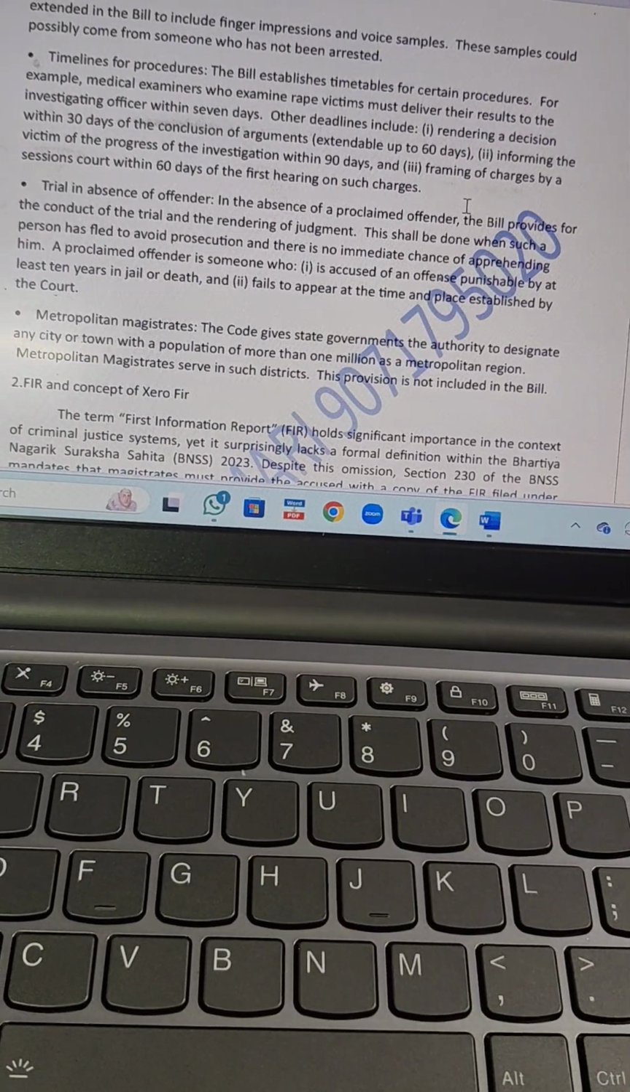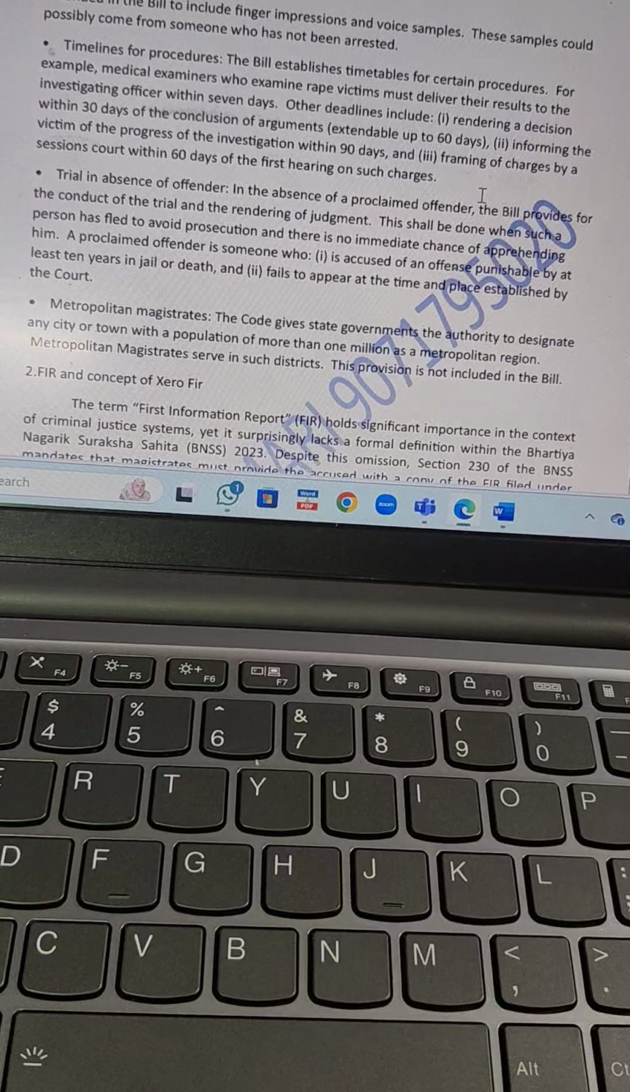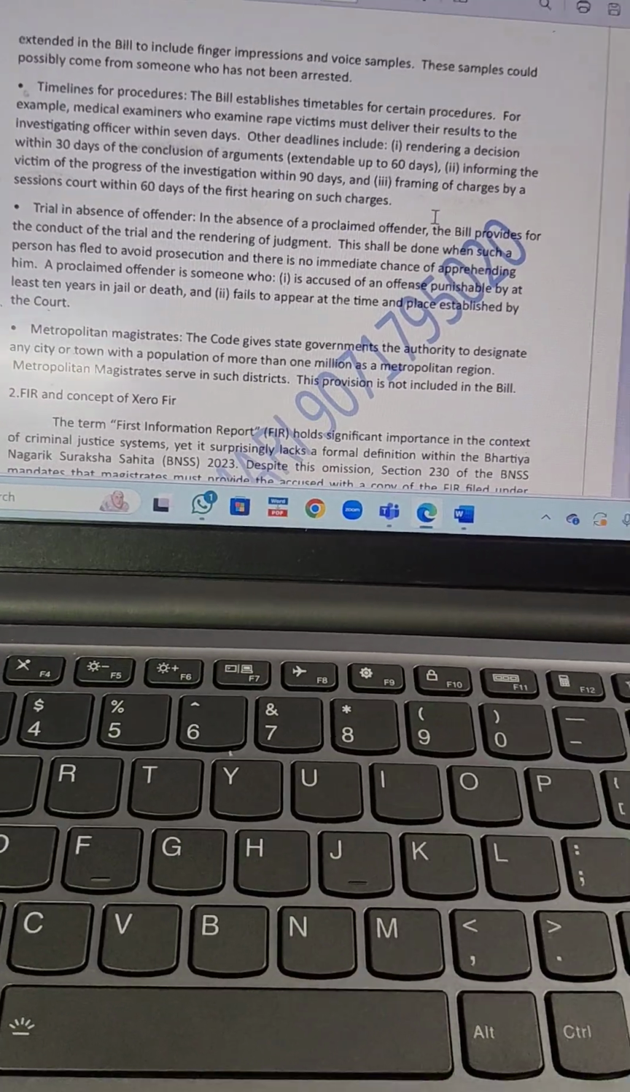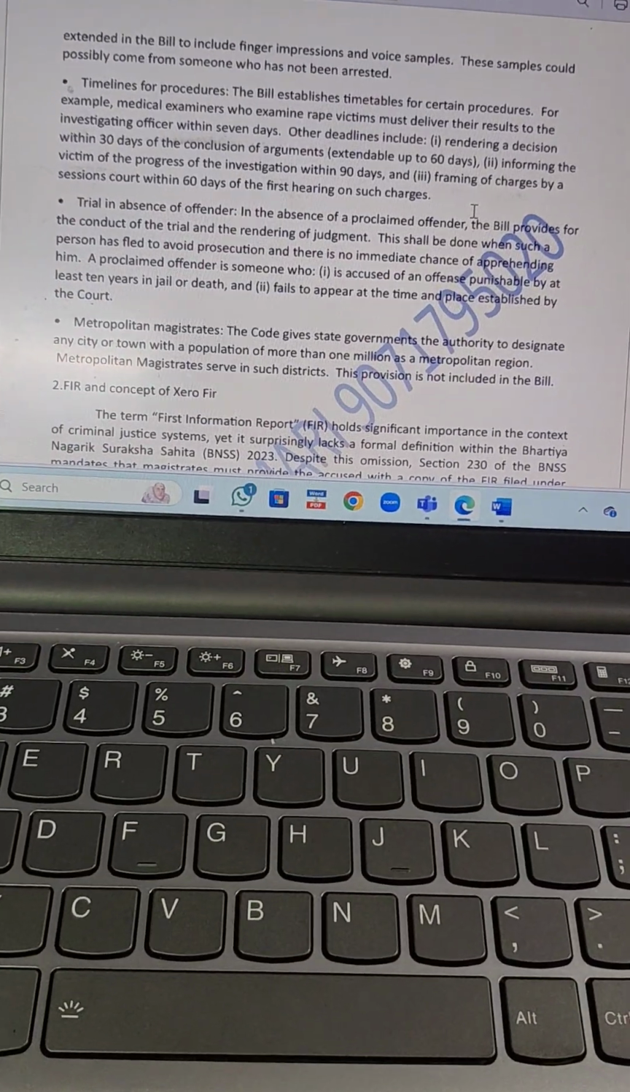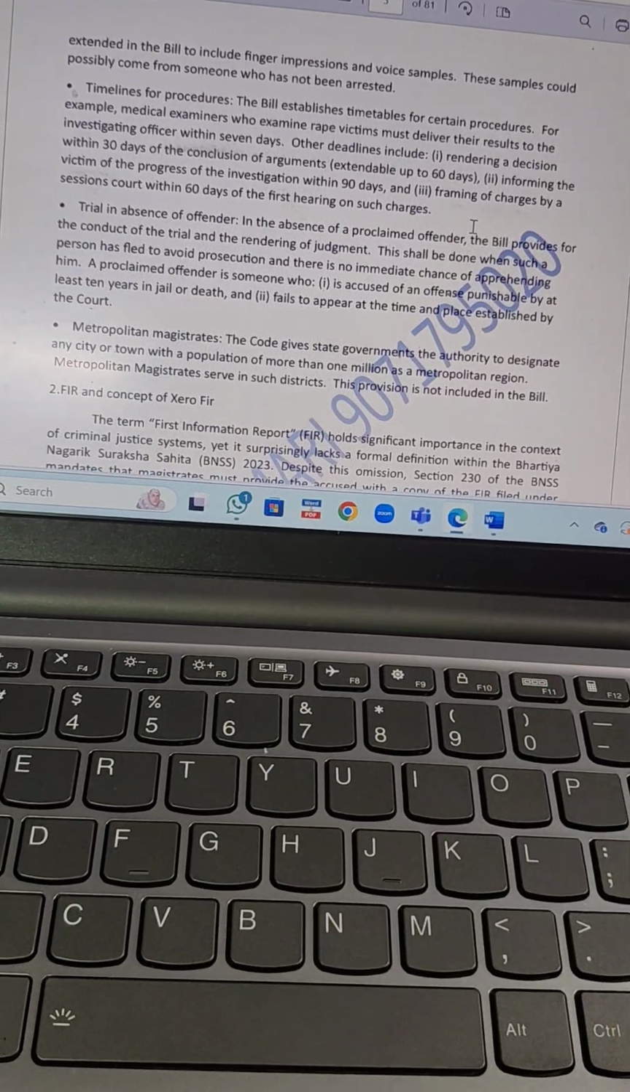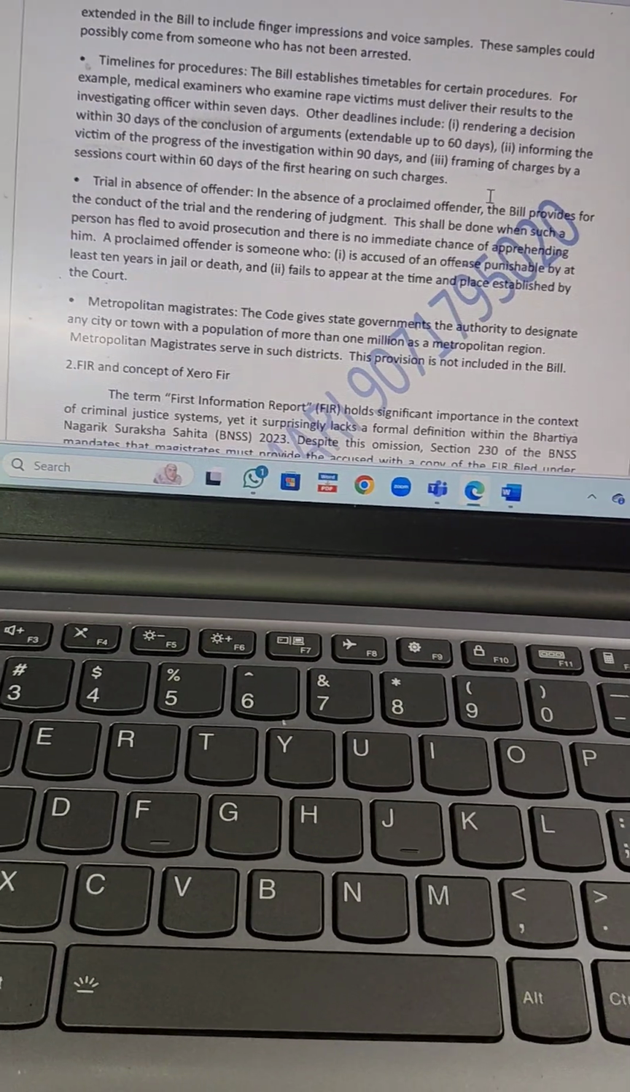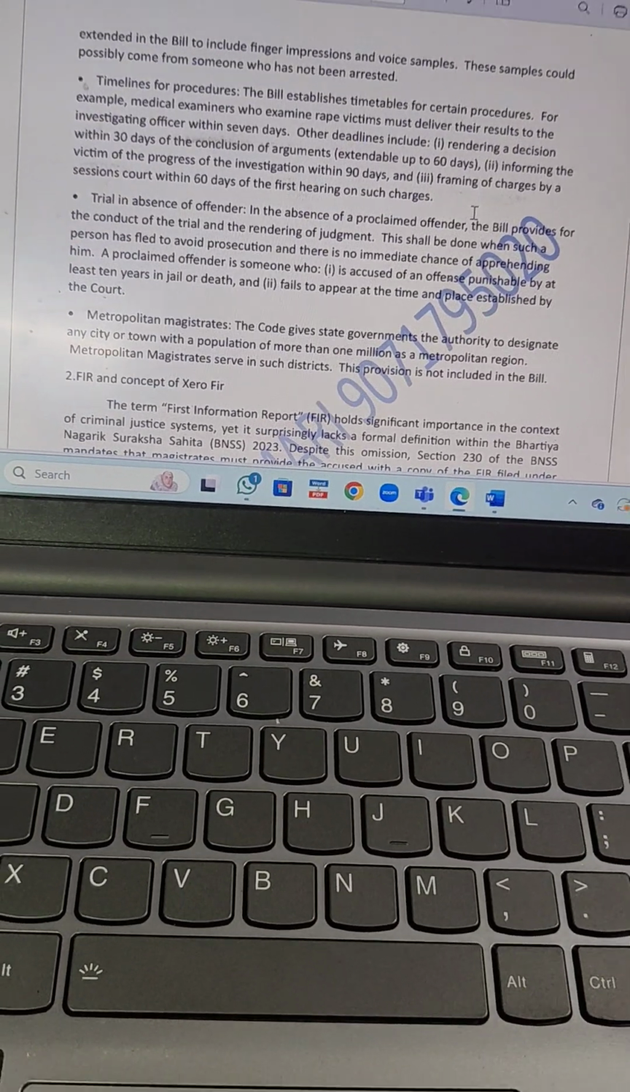You can see the second last line, framing of charge by the session courts within 60 days of first hearing of such charge. I am there. Okay. Yeah. So next topic is trial in absence of offender.